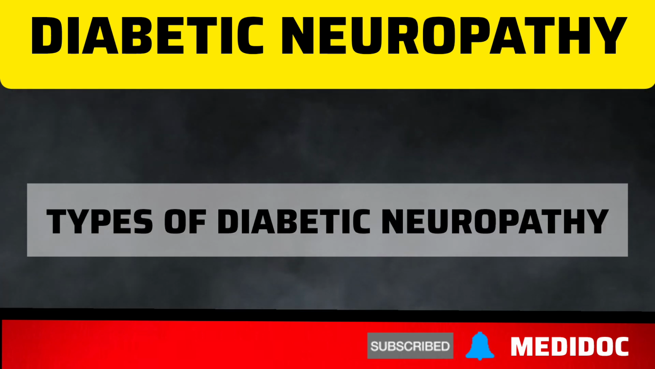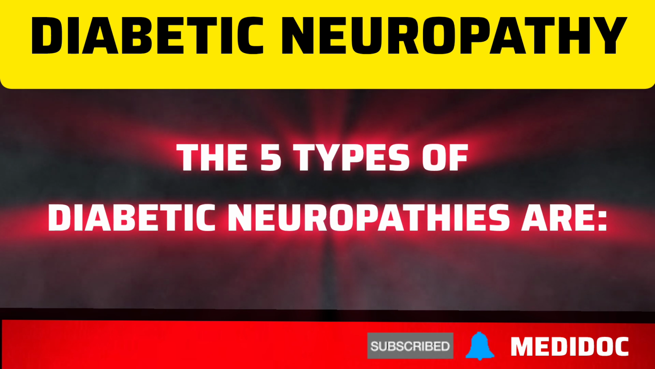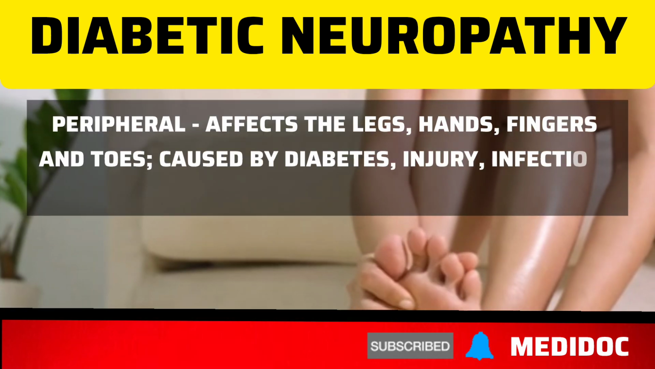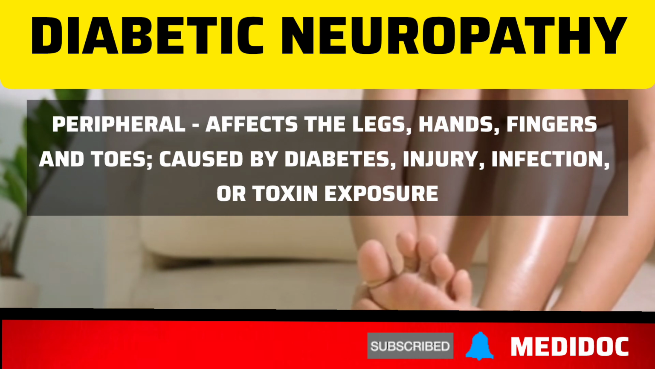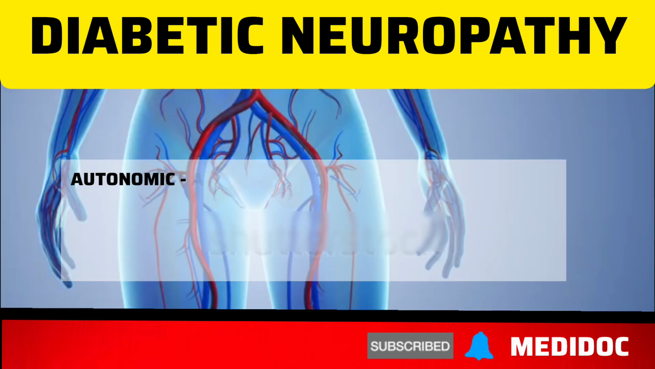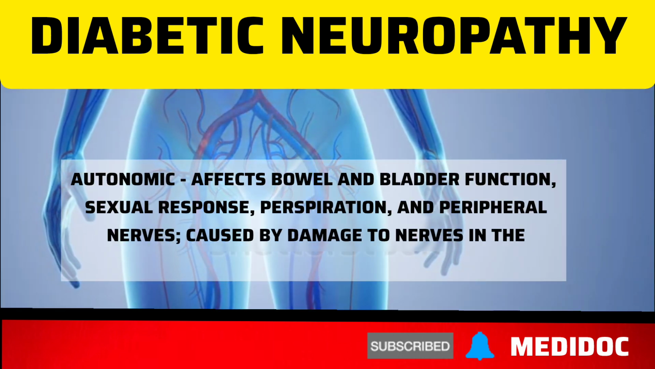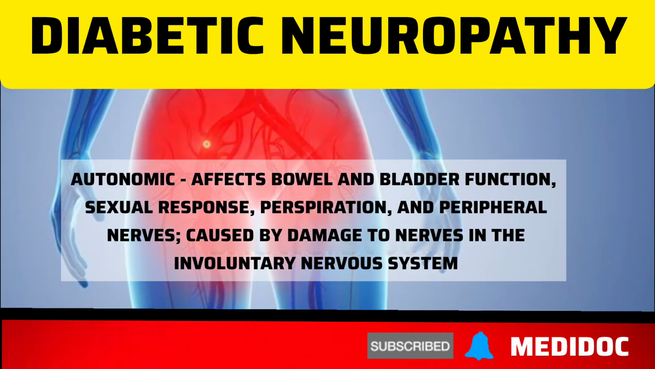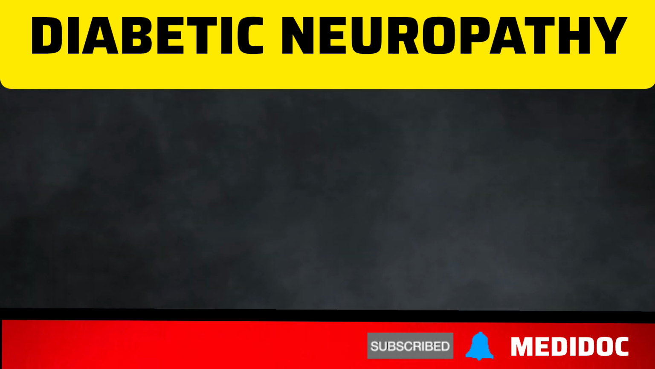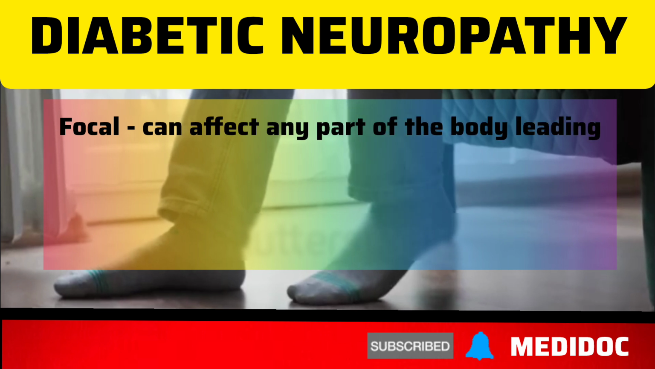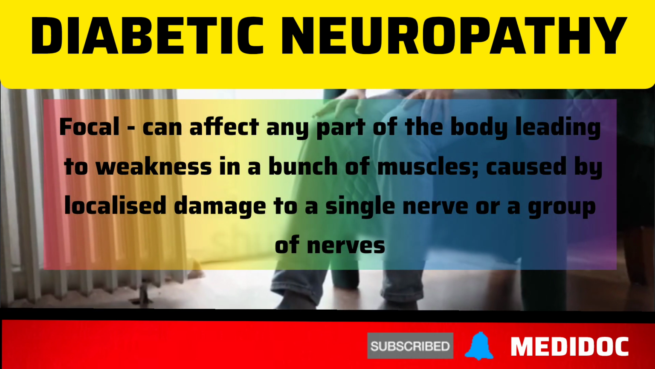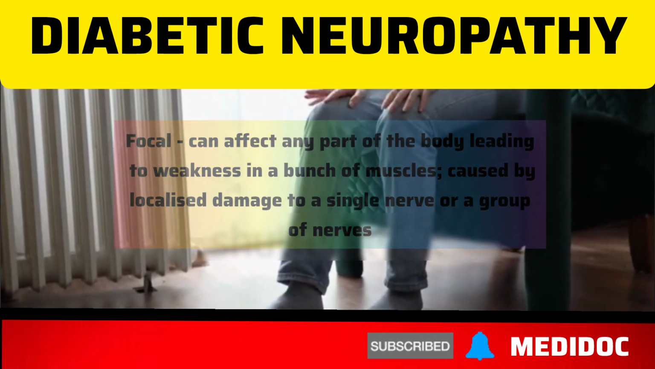Types of diabetic neuropathy. The 5 types of diabetic neuropathies are: Number 1. Peripheral affects the legs, hands, fingers and toes, caused by diabetes, injury, infection, or toxin exposure. Number 2. Autonomic affects bowel and bladder function, sexual response, perspiration, and peripheral nerves, caused by damage to nerves in the involuntary nervous system. Number 3. Focal can affect any part of the body, leading to weakness in a bunch of muscles, caused by localized damage to a single nerve or a group of nerves.